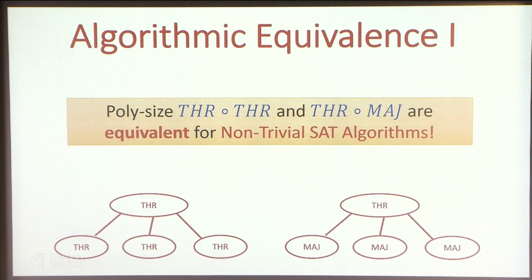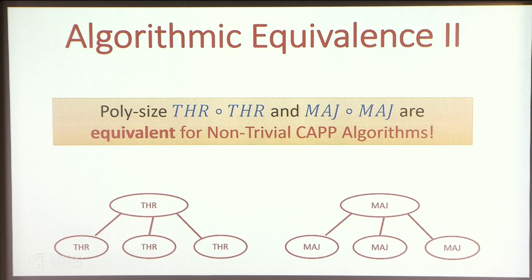So let's talk about our first result. The first result is that polynomial size threshold of threshold and threshold of majority are equivalent for non-trivial SAT algorithms. So what does this mean? If we have an algorithm that can shave a super polynomial factor from a threshold of majority SAT algorithm, then we can get a similar algorithm for threshold of threshold.